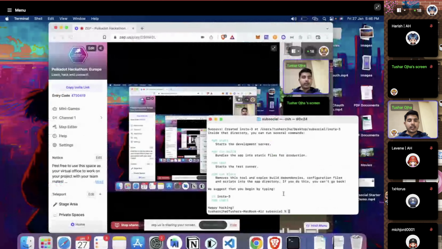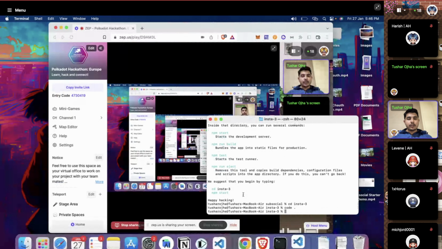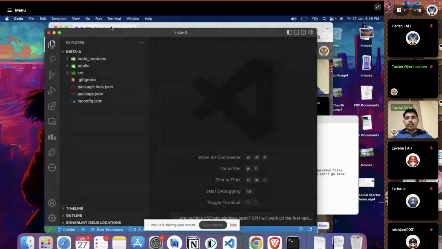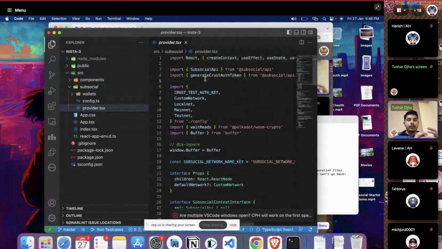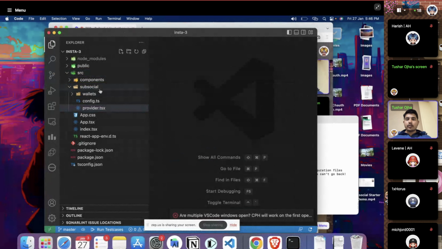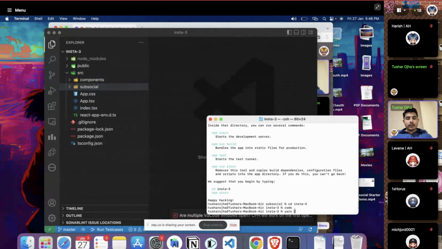So now this project is created. Let's go to this directory insta3, and I'm going to open it in VS Code so that we can get started building it. If you see in this, we have a subsocial folder in which we have this provider, which we're going to use through useContext hooks in React. Awesome. Then what we have to do is first install all the dependencies using Yarn.